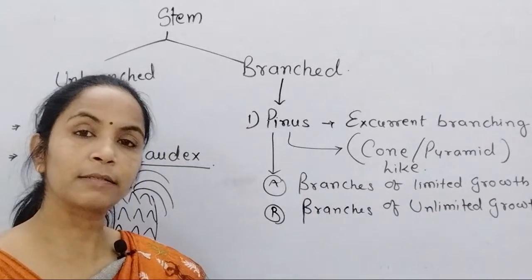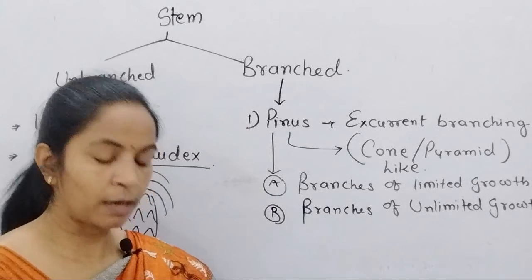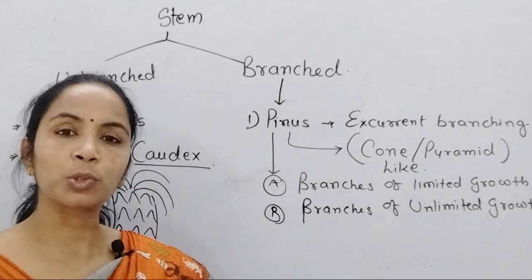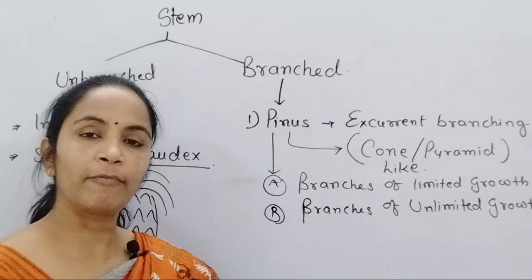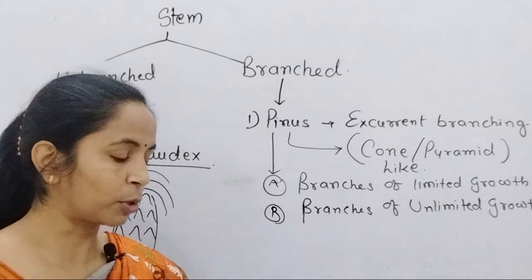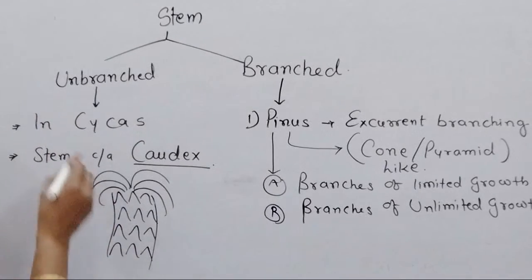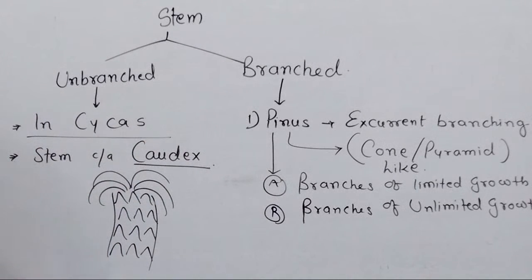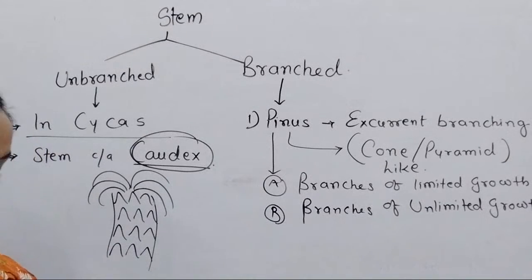Yes, phosphorus is absorbed by mycorrhiza, but that phosphorus is absorbed in terms of phosphate ion. That you remember. Okay. So phosphate is absorbed by mycorrhiza, and phosphorus absorption increases, but phosphorus is absorbed in terms of phosphate ion, and that is also unbranched in Cycas. Clear? And in Cycas, for objective purpose you remember, the unbranched stem is provided one term that is called as codex.